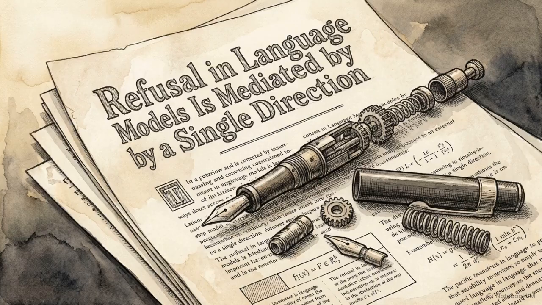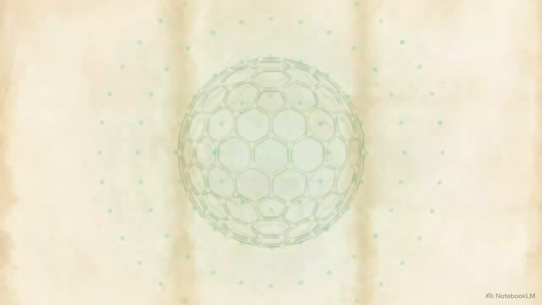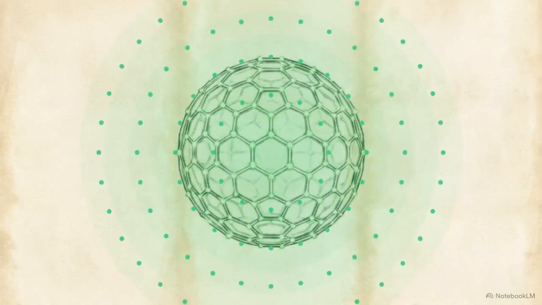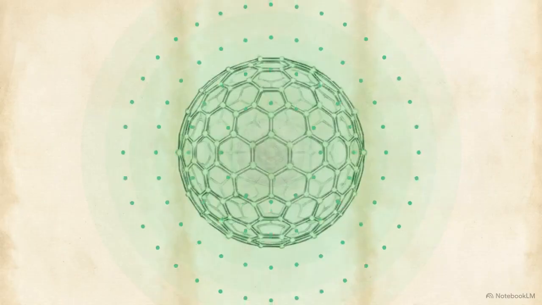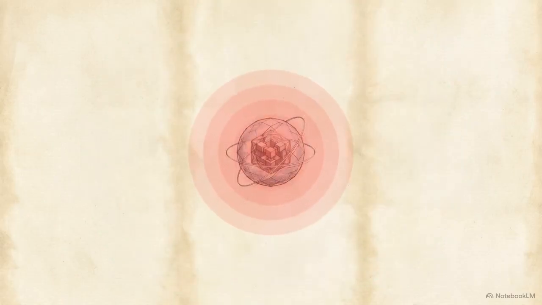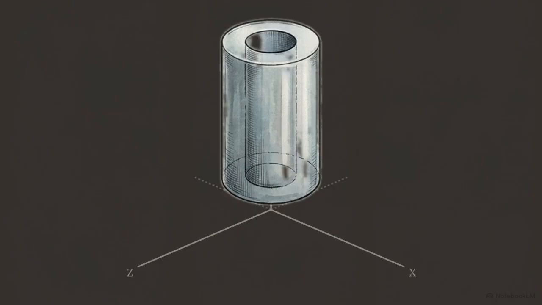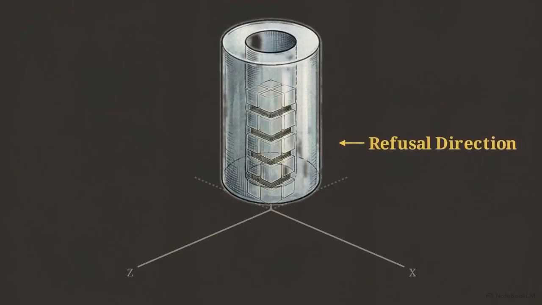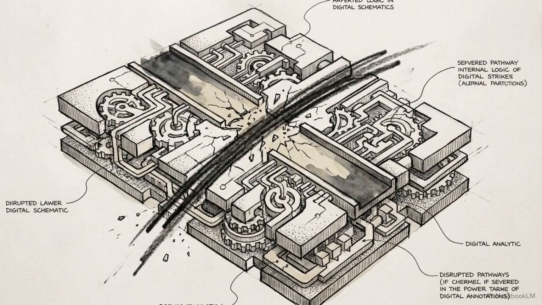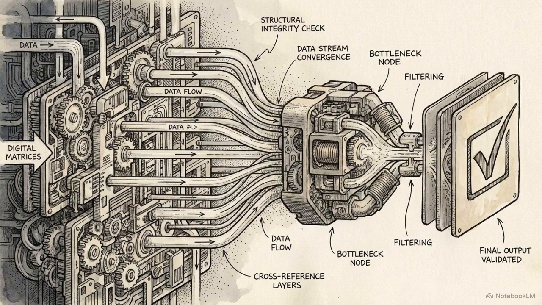A foundational NeurIPS paper provides the mechanistic interpretability that explains exactly how this process works. The researchers found that LLM refusal behavior is highly localized, rather than being a distributed or systemic feature of the weights. Specifically, refusal is mediated by a single, identifiable one-dimensional subspace located within the model's residual stream. These findings suggest that safety alignment acts less like a holistic personality and more like a localized structural gate that sits between the model's capabilities and its output.